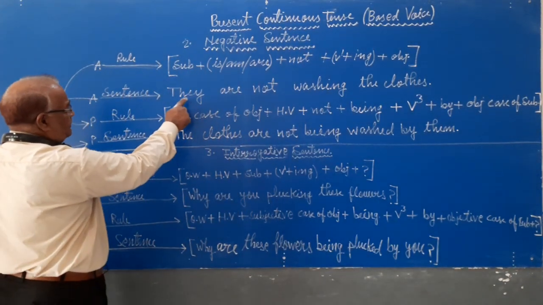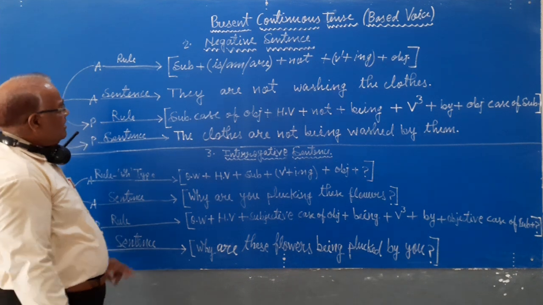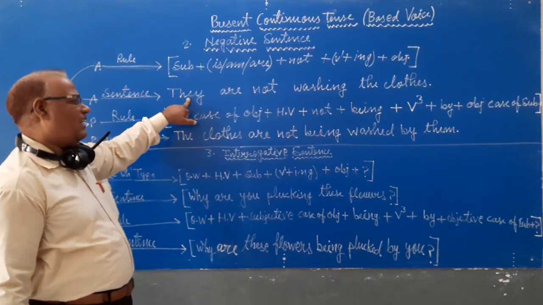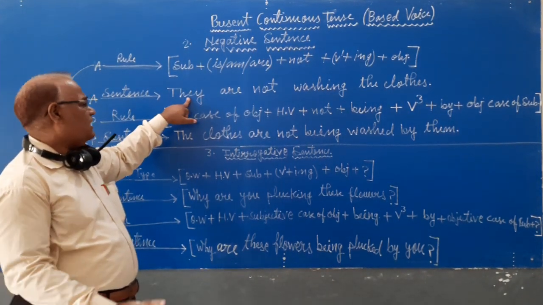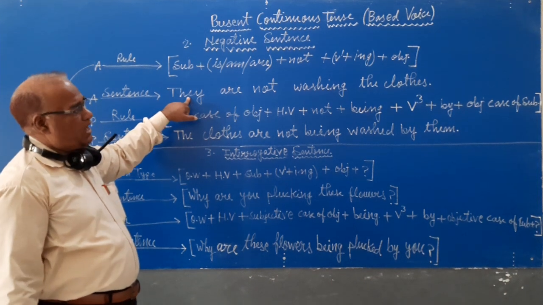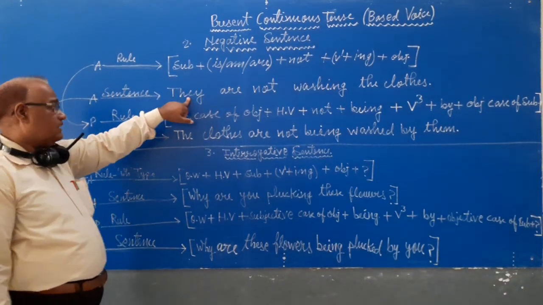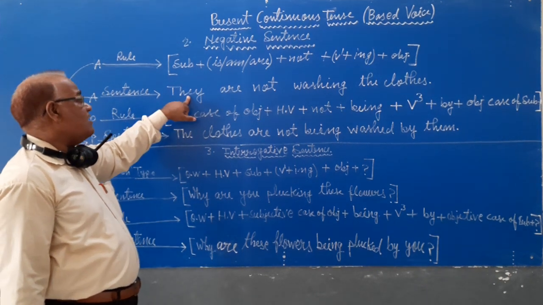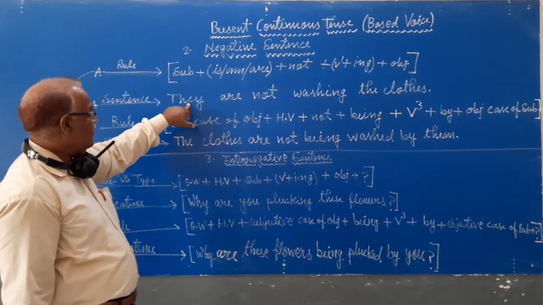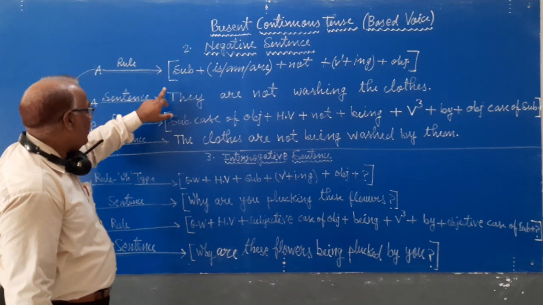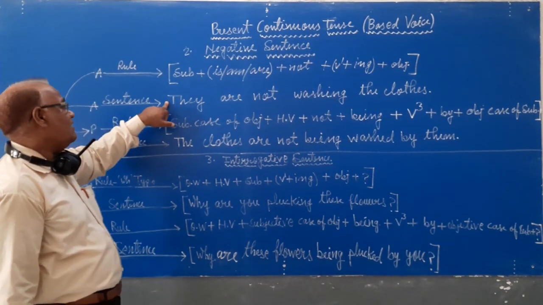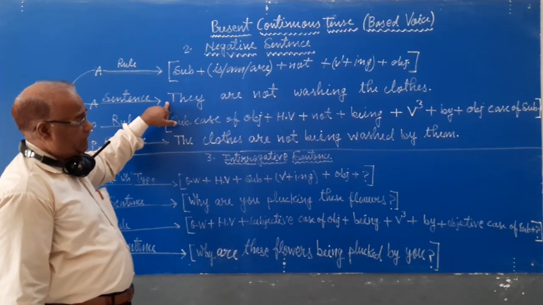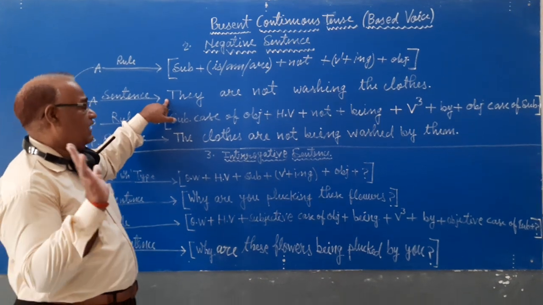Now, with the help of this example, it is completely clear how I will form a sentence in present continuous tense under negative sentence. With the help of this rule and also this example, now I think you must be clear.